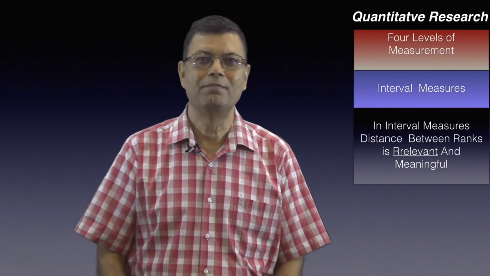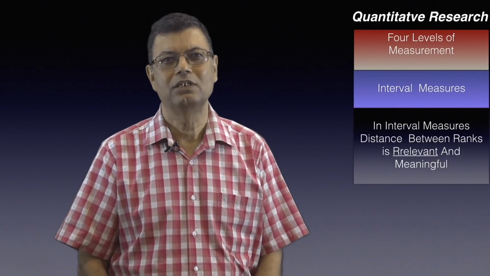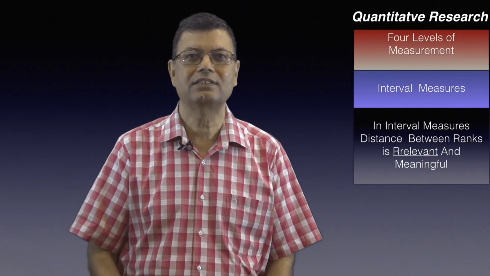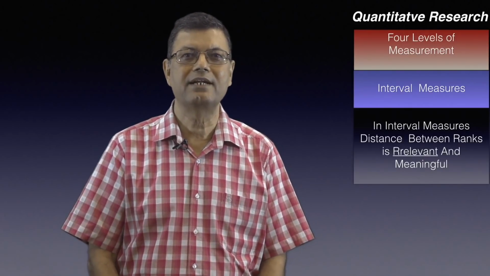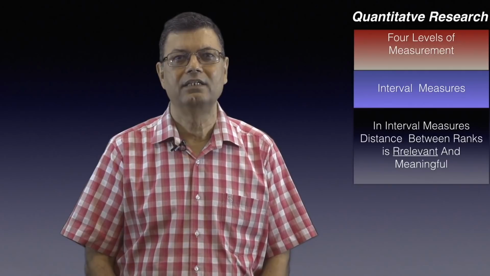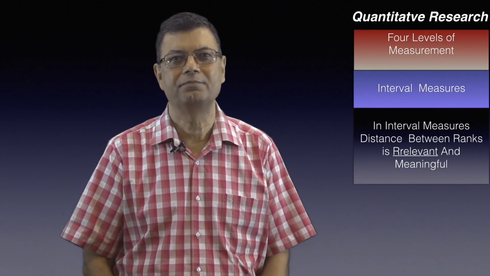The only interval measures commonly used in social science research are constructed measures, such as standardized intelligence tests that have been more or less accepted.